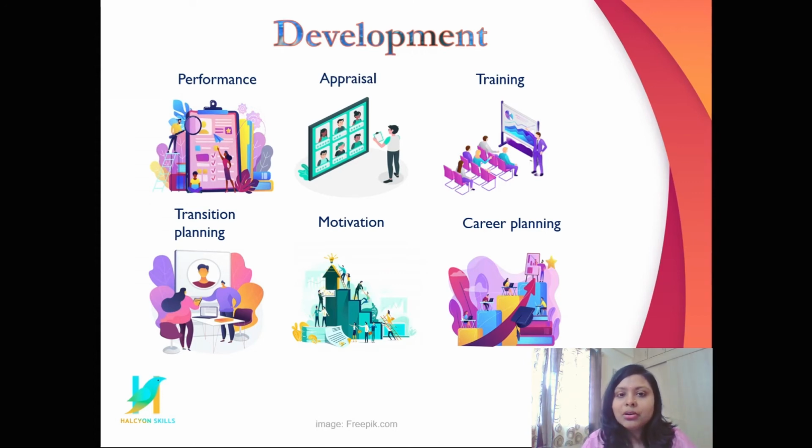Performance: HR make sure that they analyze the employee performance on a timely basis by asking for the reports from their respective managers, and accordingly they give feedback to that employee. For example, in the probation period, they make sure that a timely report on that particular candidate will be received from their respective manager or the team lead, and on the basis of that, the feedback will be given by the HRs to the employee. It may be for improvement or for appreciation. HRs are involved in appraisal also, because they make sure an unbiased and fair decision will be taken while the appraisal happens.